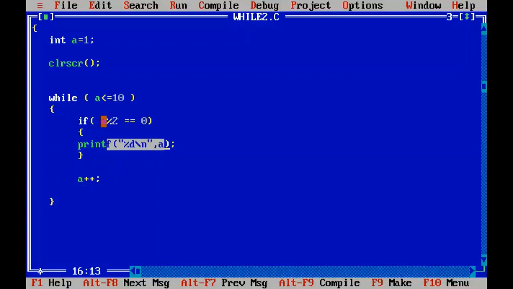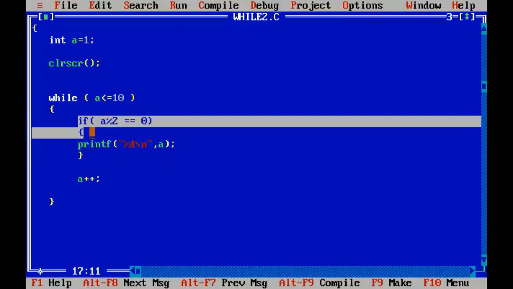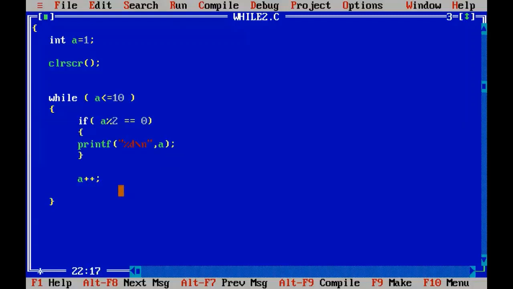When a is 3, it will not be printed. When a is 4, it will be printed. When a is 5, it will not be printed. So it happens like that.